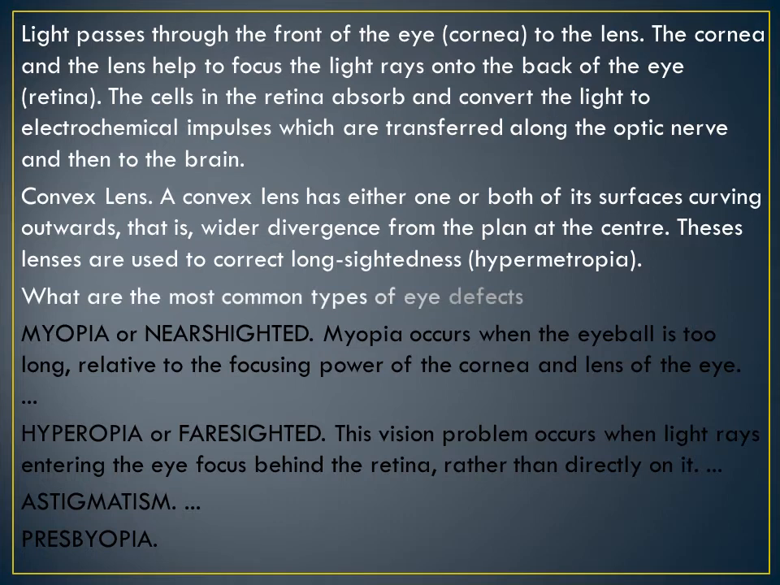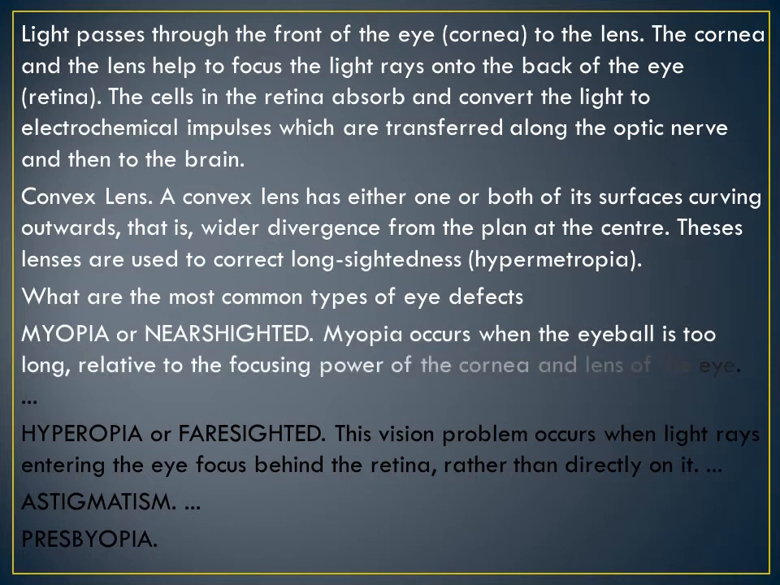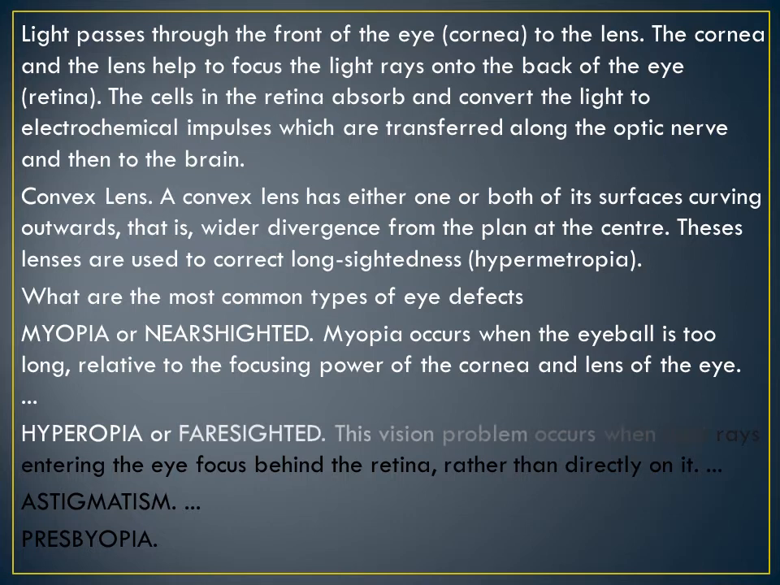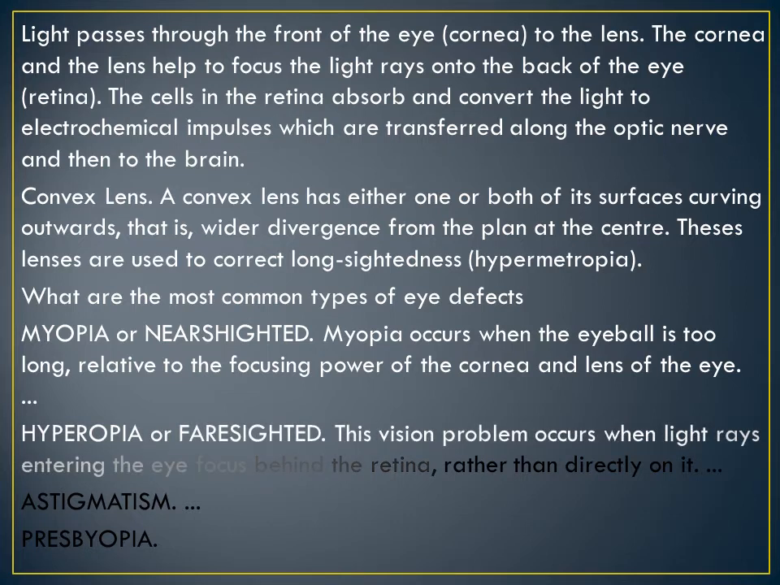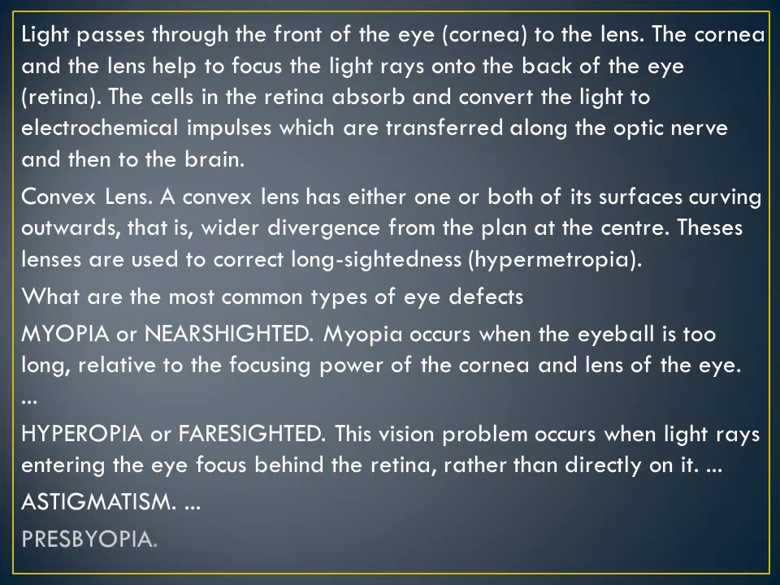Now we'll see what are the common types of eye diseases, eye defects. Myopia or nearsightedness. Myopia occurs when the eyeball is too long relative to the focusing power of the cornea and lens of the eye. Hyperopia or farsightedness. This vision problem occurs when the light rays entering the eye focus behind the retina rather than directly on it. The other eye defects which we see are astigmatism and presbyopia. Understood, children?